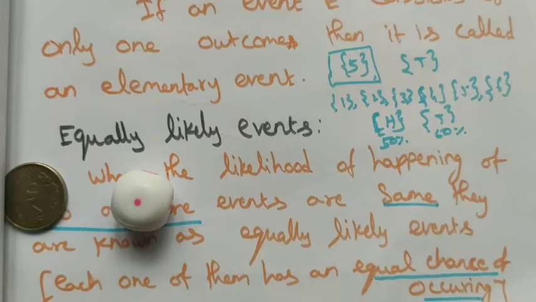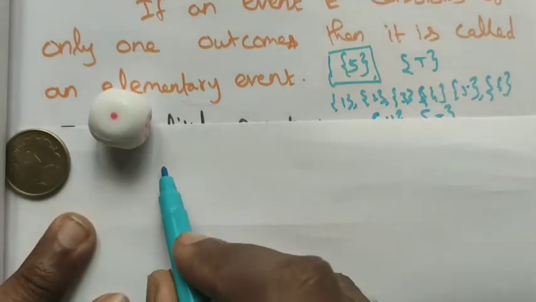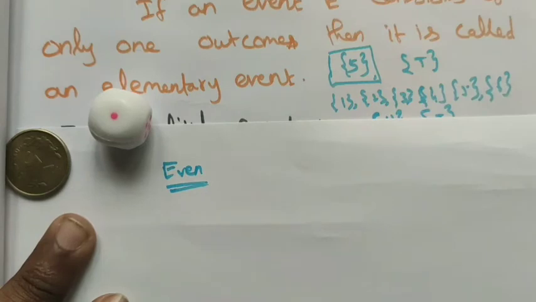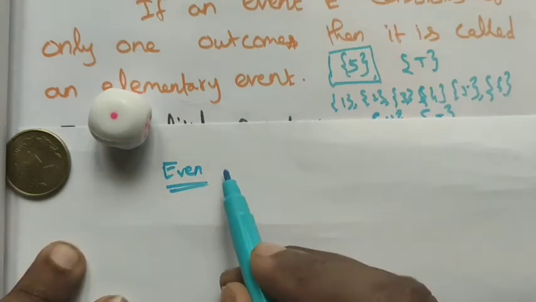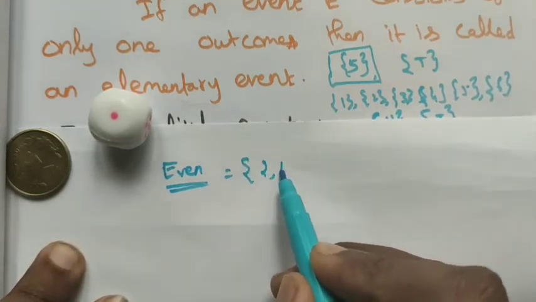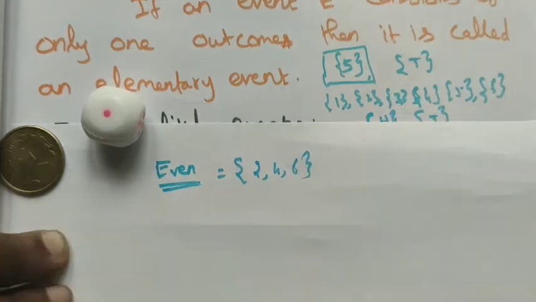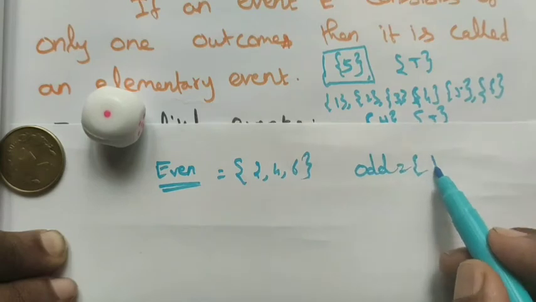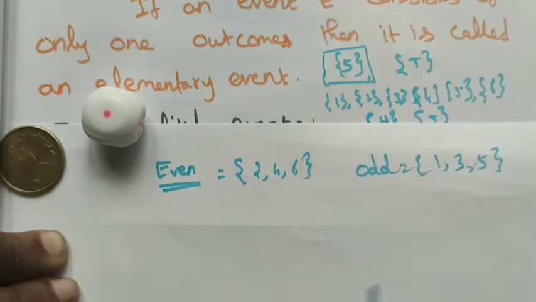For example, in a die, the even event gives even numbers, that is 2, 4 and 6, and the odd event gives odd numbers, that is 1, 3 and 5. These are the possible outcomes, even and odd.